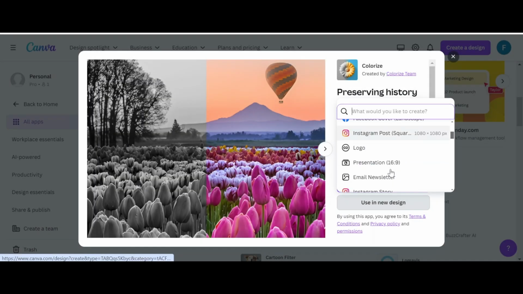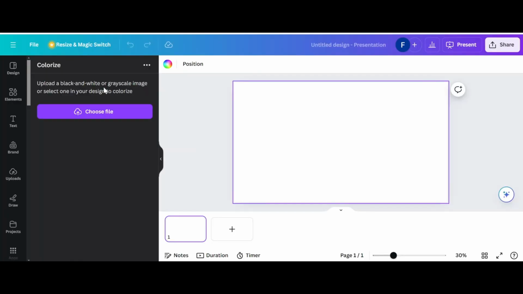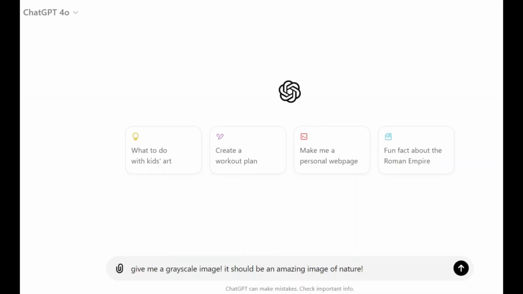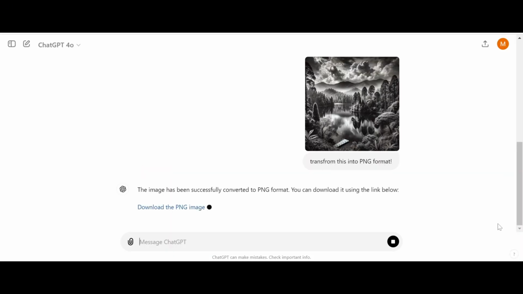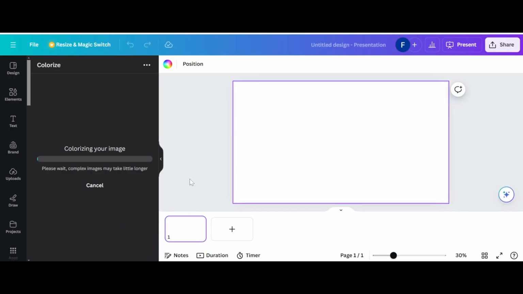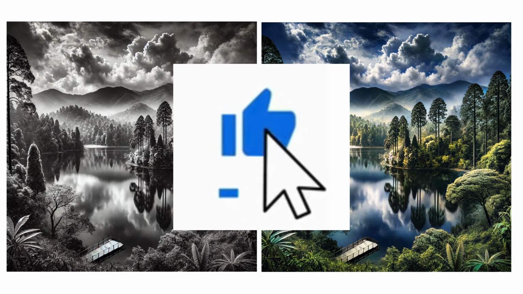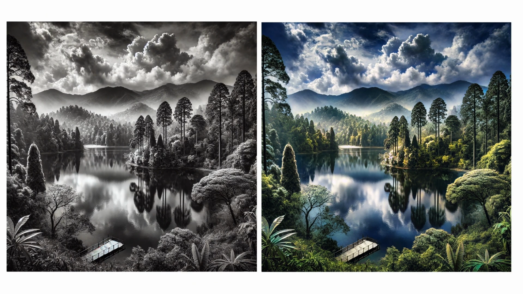Colorize, new design, and presentation. Since it will be an image, it says upload a black and white image. Since I do not have one, I will ask ChatGPT to provide it for me. With PNG format, let's upload this. And now our picture is colored beautifully and accurately.